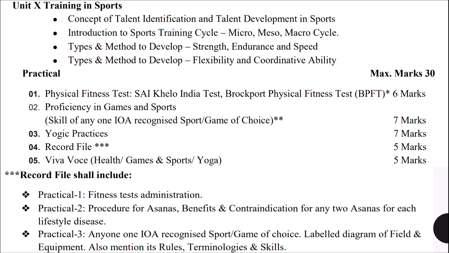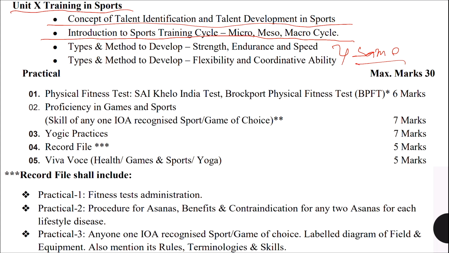Now let's discuss training in sports: concept of talent identification and talent development in sports. This is a new topic they have added. Introduction of the sports training cycle: micro, meso, macro cycle. This is also a new topic they have added. The rest two are the same: types and methods to develop strength, endurance and speed, flexibility and coordinative abilities. So these are the new things.